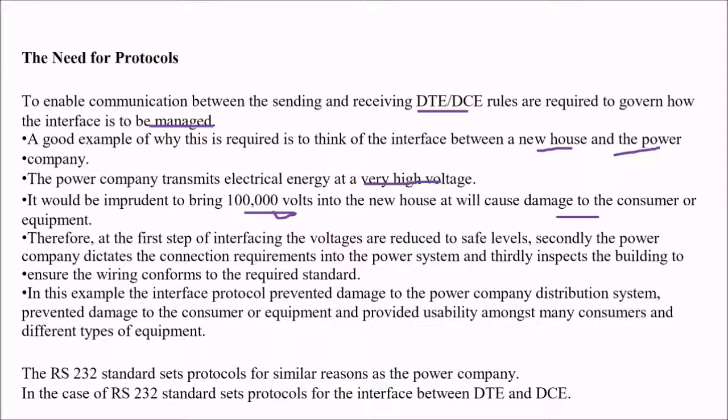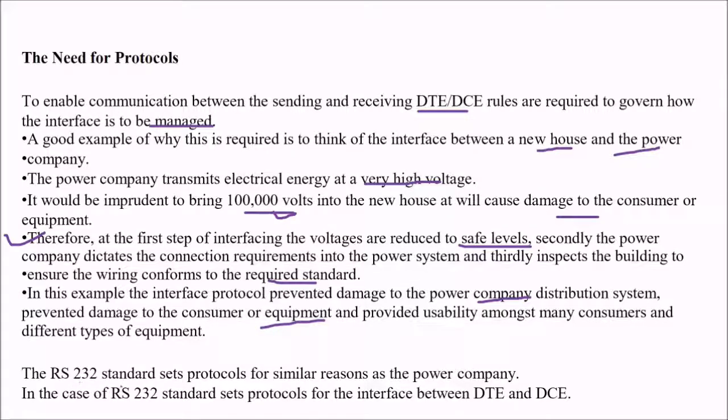So at the first step of interfacing, the voltages are reduced to safe levels. Then the power company dictates the connection requirements into the power system. And thirdly, it inspects the building, of course yours, to ensure the wiring conforms to the required standard. So in this example, the interface protocol prevented damage to the power company distribution system, also prevented damage to your equipment, and also provided usability among many consumers and different types of equipment.